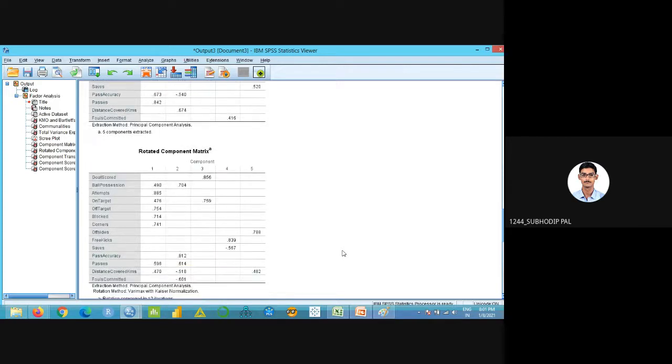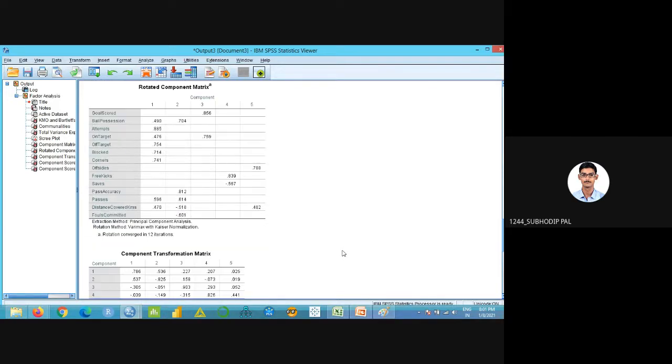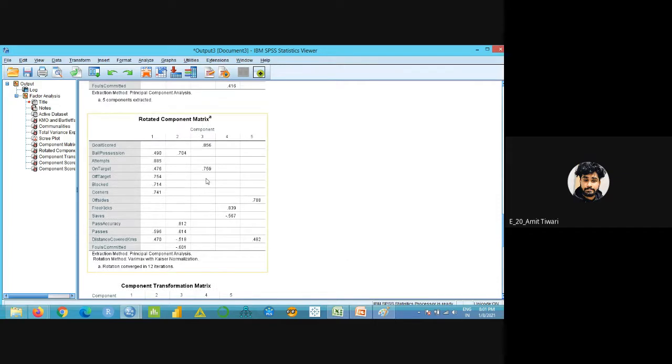Got it. This is what it looks like after applying the rotation method. What is the purpose of this? If we want, this is more accurate. That is what I was saying.